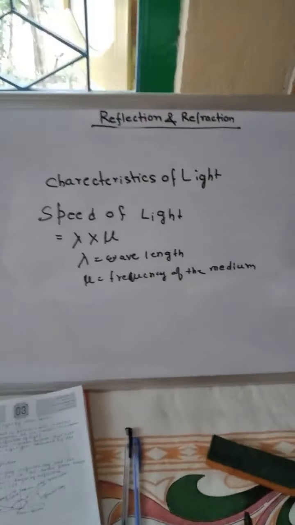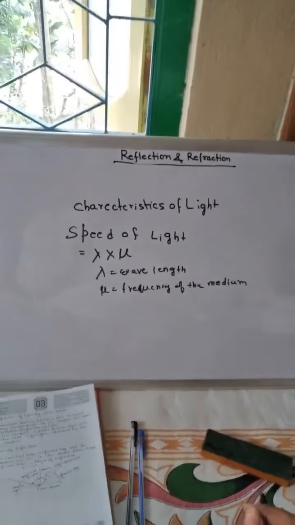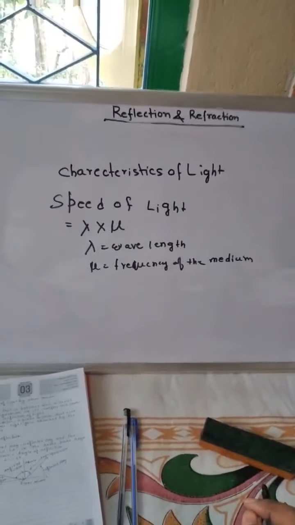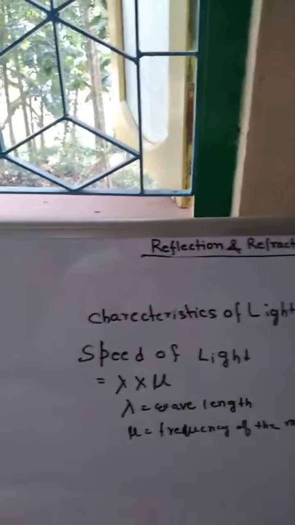Understood? So what is the speed of light? Speed of light is lambda into mu, where lambda is the wavelength of the light and mu is the frequency. Understood, student?